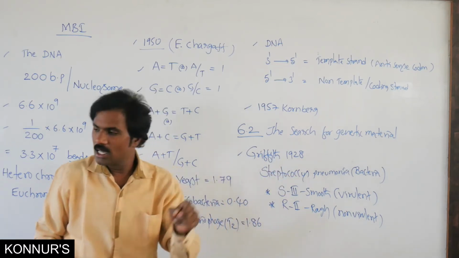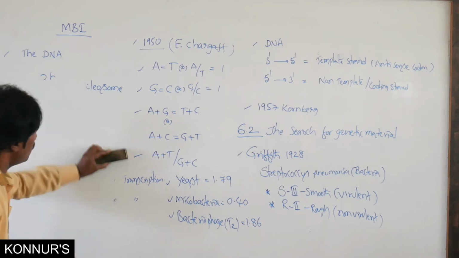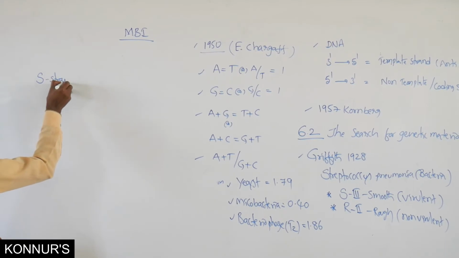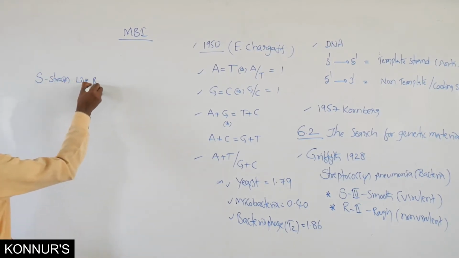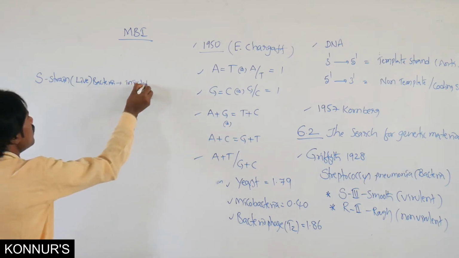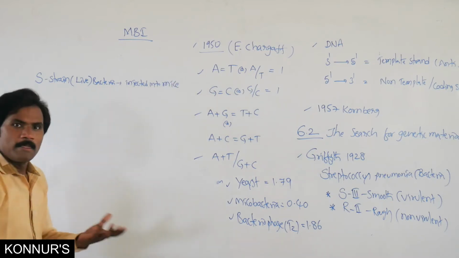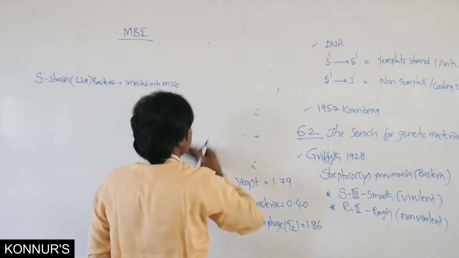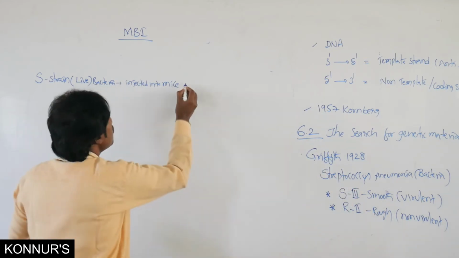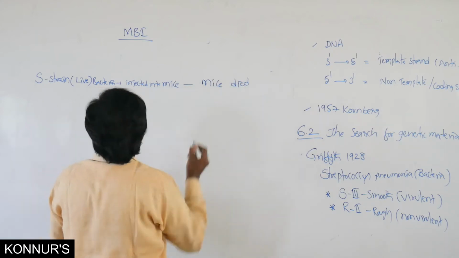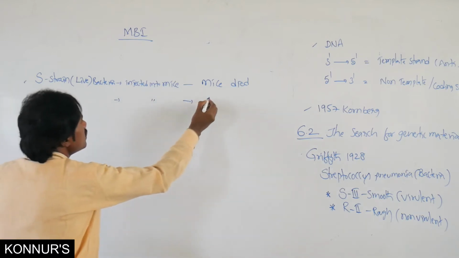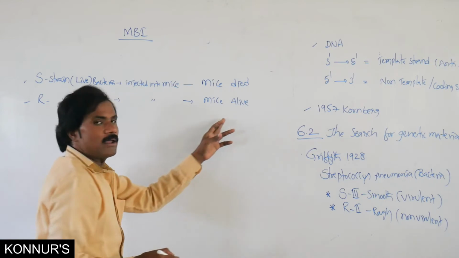Whenever it was injected into mice, the mice died, because it is virulent and causes pneumonia. Similarly, live R strain bacteria injected into mice: the mice stayed alive and survived.